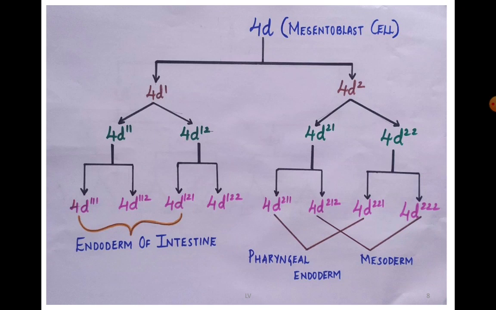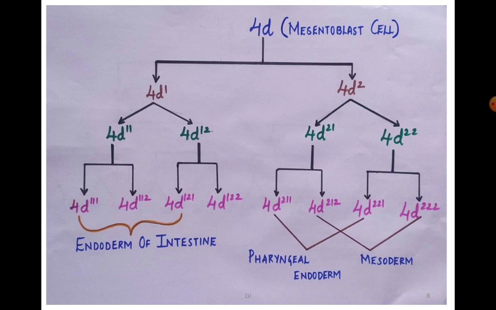Now this 4D cell, why I say it's unique is that it is this 4D that gives rise to the mesoderm and the endoderm, and the lineage of this 4D is widely studied to understand how its derivatives play an important role in differentiation of organs in various groups. So by studying this, they can come to a conclusion about what kind of embryological similarities they have, and they can try to establish some kind of evolutionary link as well, taking this embryological evidence.